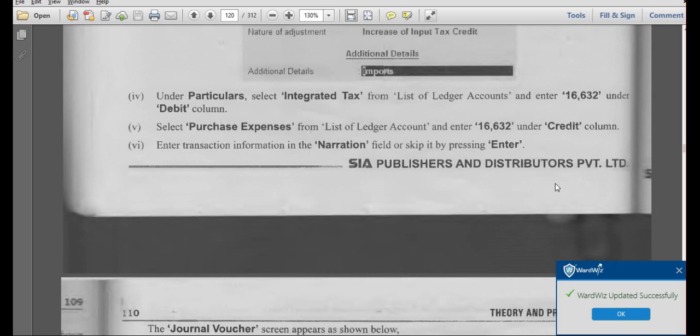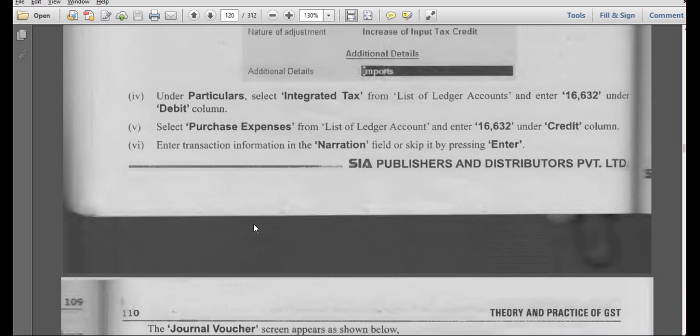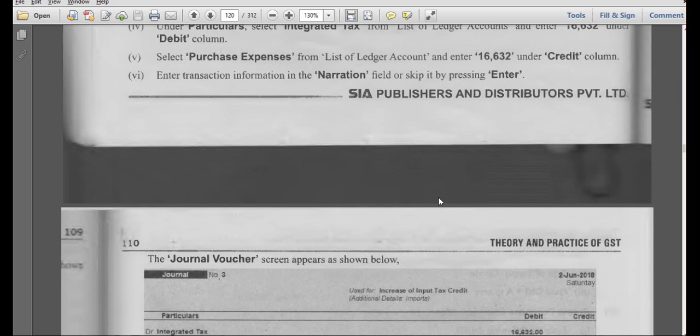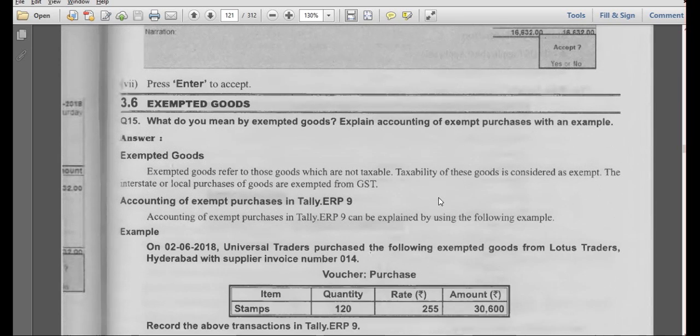So this is about the transactions. When we are importing, just remember one point: the tax amount is to be paid by us. Why? Because we are purchasing the goods from some other person who stays outside of my country. So in this concept, reverse charge mechanism will be applicable as per the GST rules, which is the same as for a person we have purchased from who is not registered. So when we deal with unregistered dealers, the same approach we have to follow even for import of goods from some other person, if it is taxable. Okay, clear?